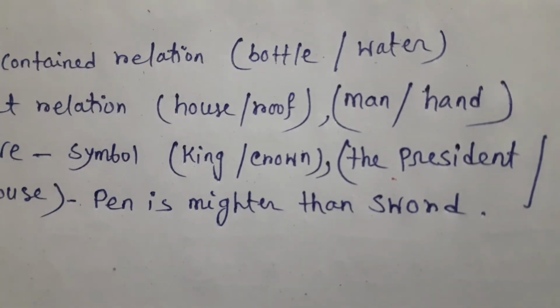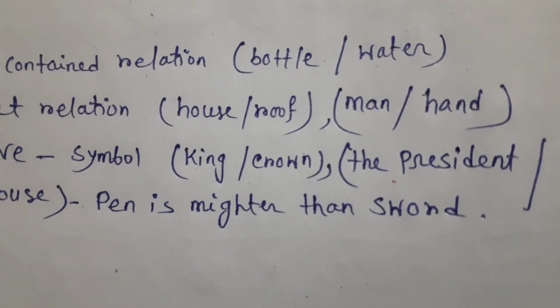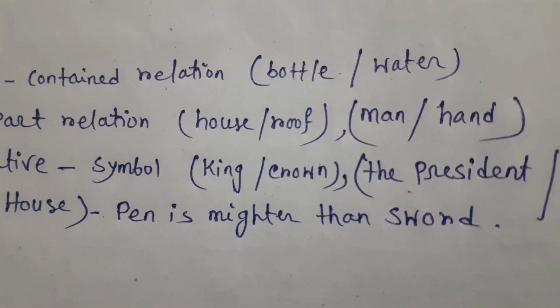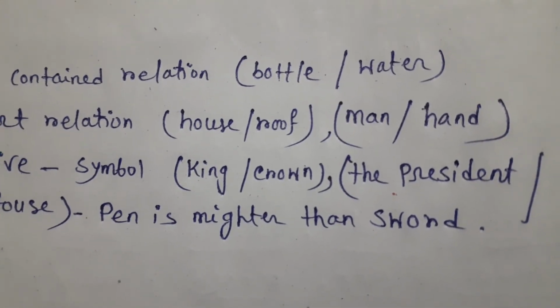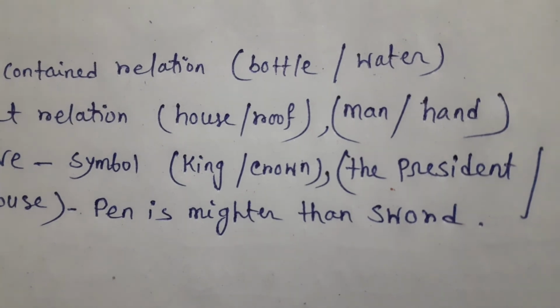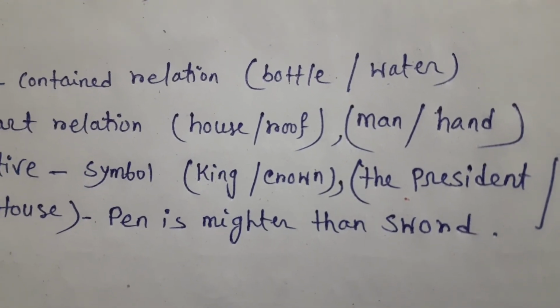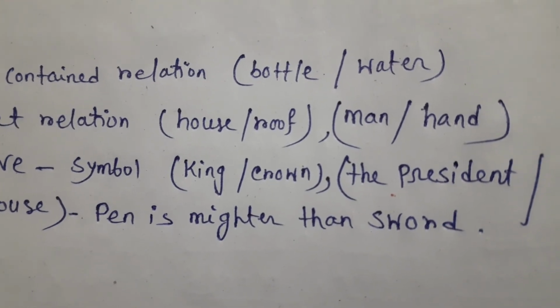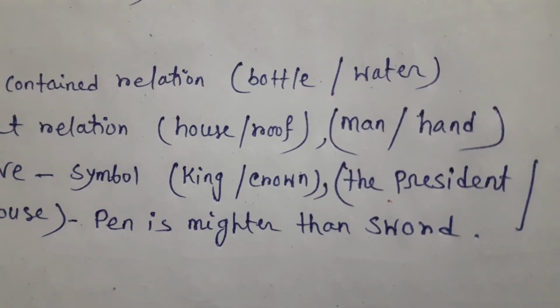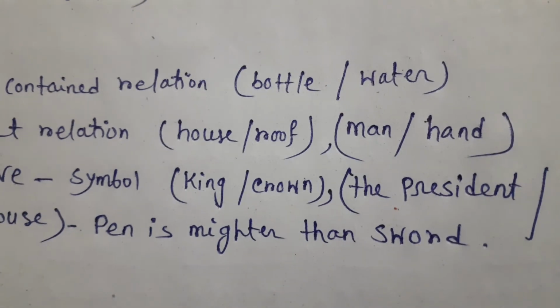Look at the example: Pen is mightier than sword. Here pen represents writer, and sword represents a villain or a warrior. So a writer is more powerful or mightier than a villain or a warrior.